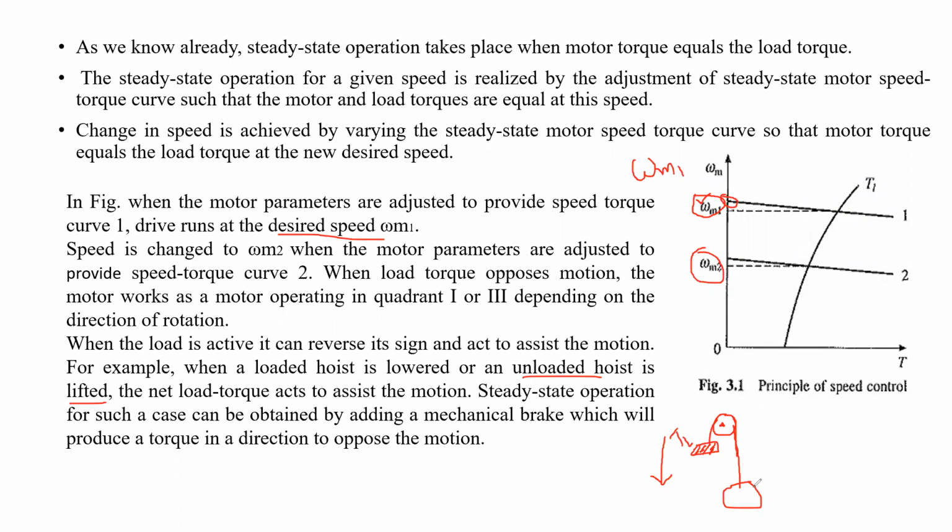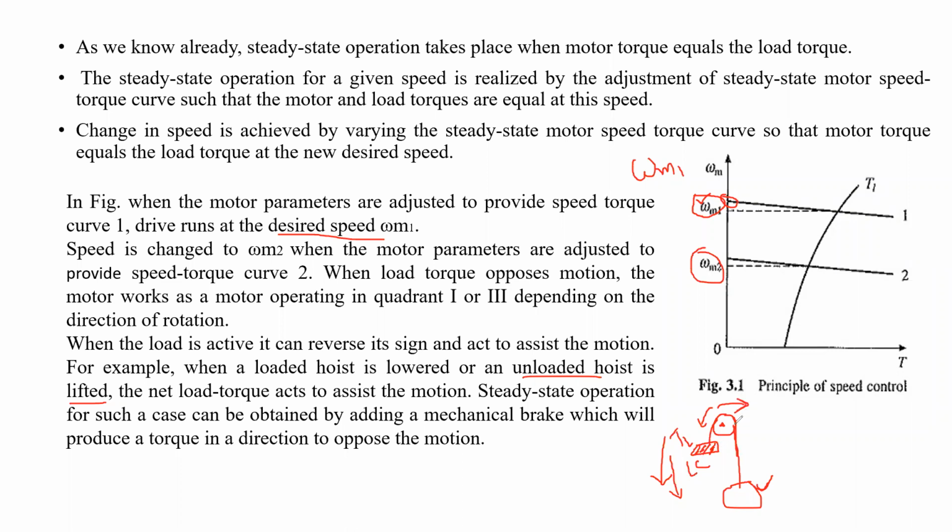So then what will happen? This is the unloaded cage. If the motor runs in this direction, this loaded cage can come downward, but it cannot come downward with safety, because here this is the unloaded cage. So to bring this loaded cage downward, we have to produce the motor torque in the opposite direction to the load torque.